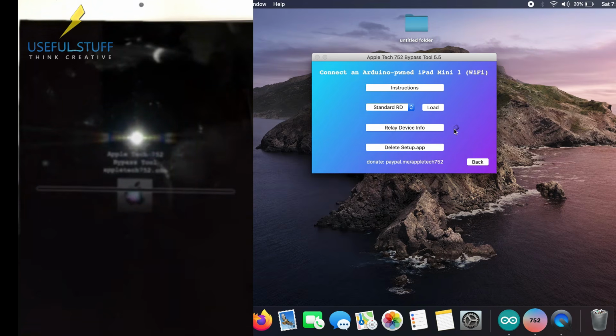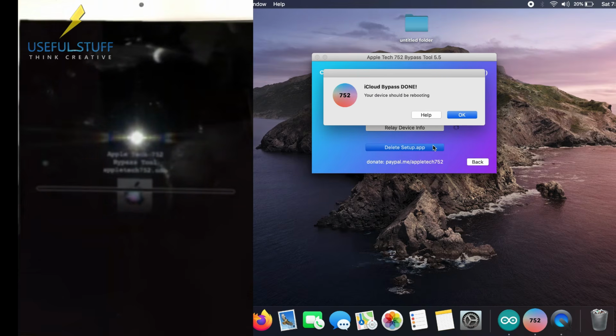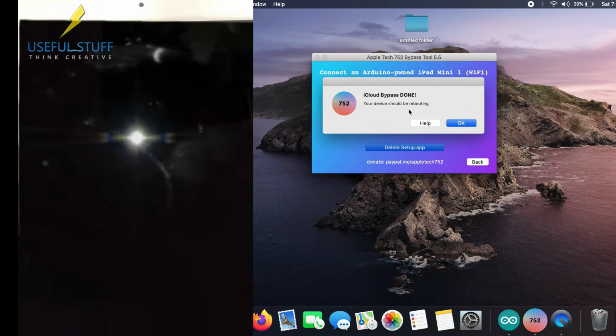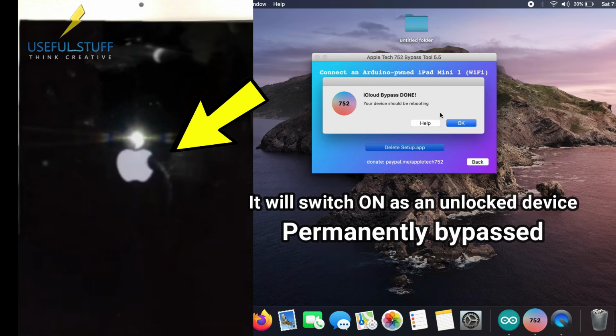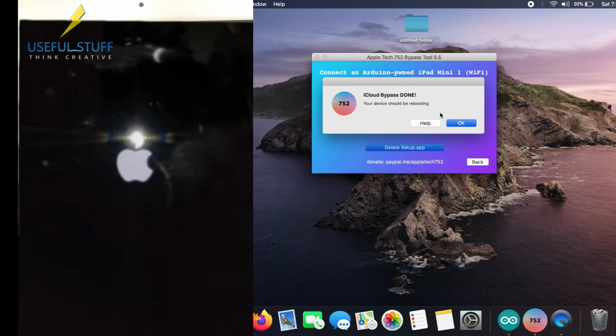And finally delete setup.app, and the Apple logo should appear. Yeah, there you go. This will boot up, and that will be an unlocked iPad, and it will be completely 100% untethered. That means even if you switch it off, it won't go back to the activation lock state. So this is a permanent bypass process, and I will summarize all the points, all the steps right after this video, so that you can follow it easily.